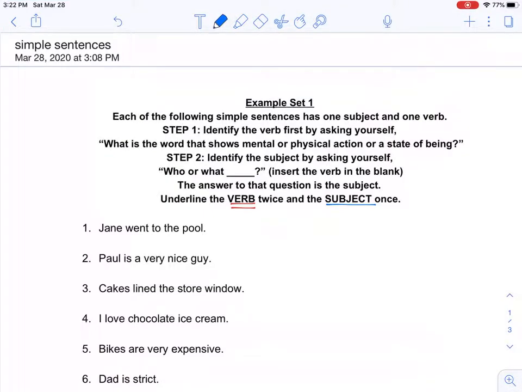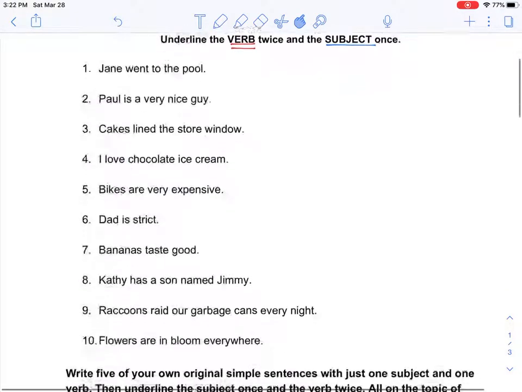Which brings me to today's assignment. I've already sent my PDF to Notability. I'm going to read over the instructions for today. Each of the following simple sentences has one subject and one verb. There are 10.